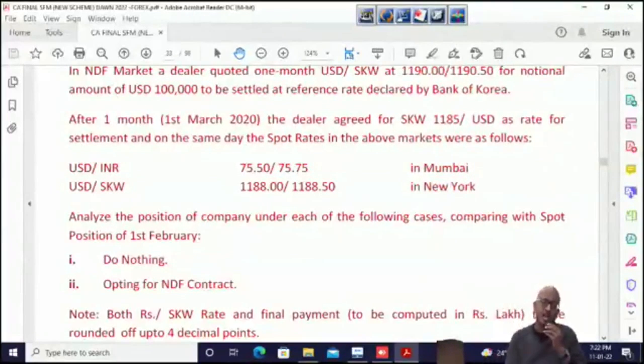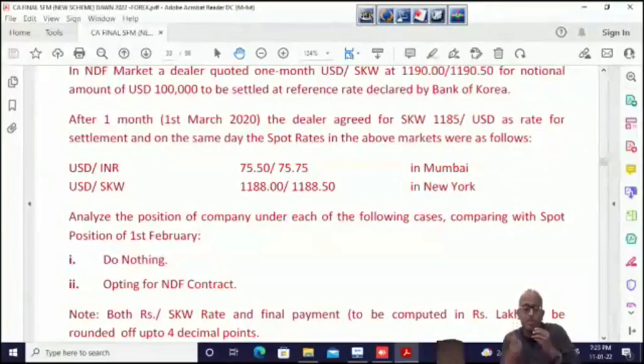SKW, we were purchasing long, that means USD short. So if you go short on forward, you will gain if the price falls. If you go short on Reliance, you will gain if Reliance Industries price falls. If you go short on gold, you will gain if the gold price falls. If you go short, you will gain if the price falls. So on USD, we are short at 1190 and the rate has become 1185. So we have gained on the NDF.